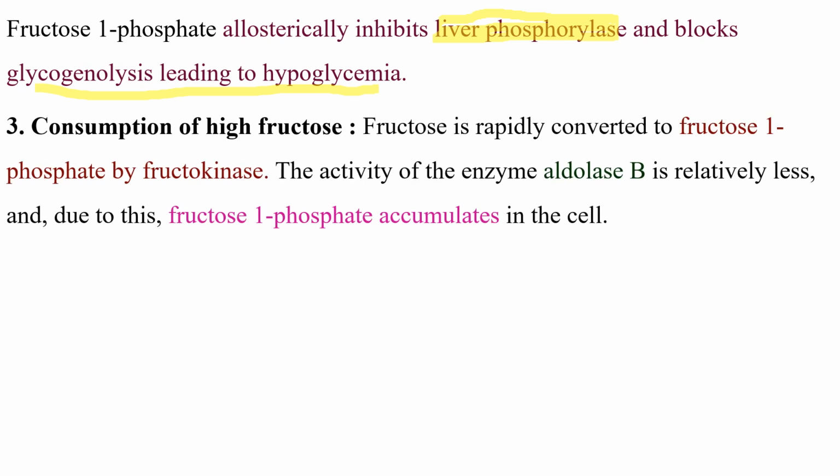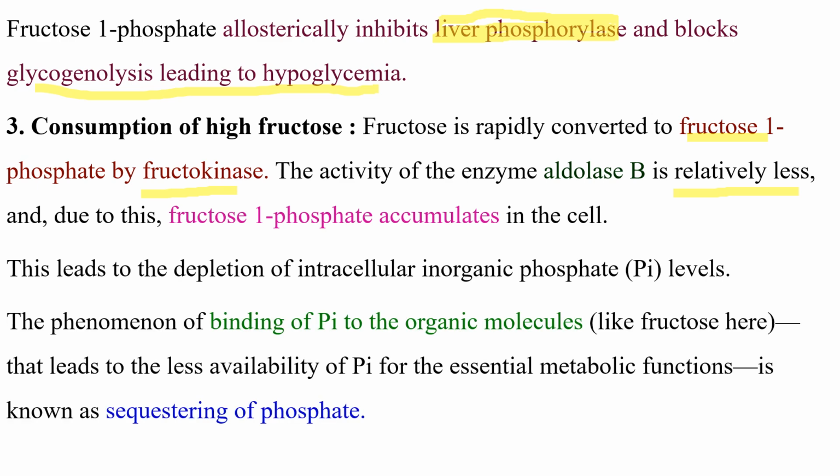Then, with high consumption of fructose, fructose is rapidly converted into fructose 1-phosphate by fructokinase. So the activity of the enzyme aldolase B is relatively less, and due to this fructose 1-phosphate accumulates in the cell, which leads to depletion of the intracellular inorganic phosphate level.